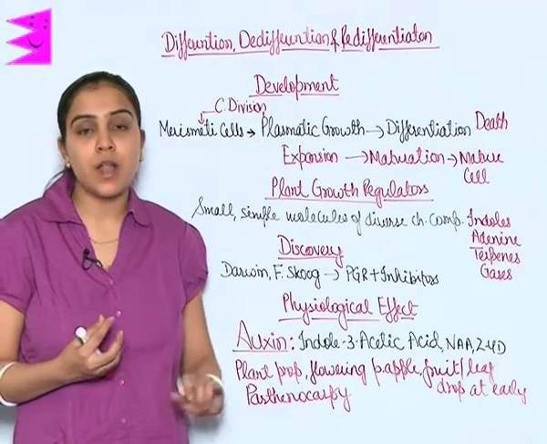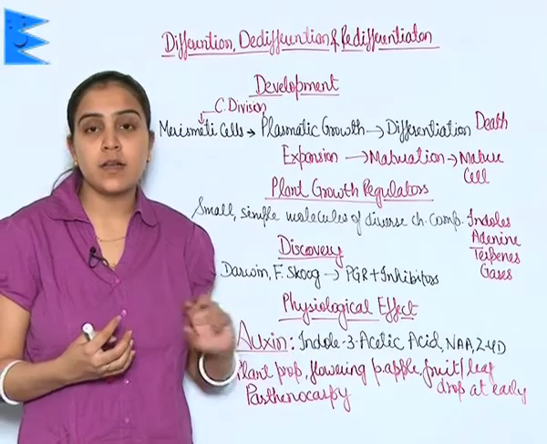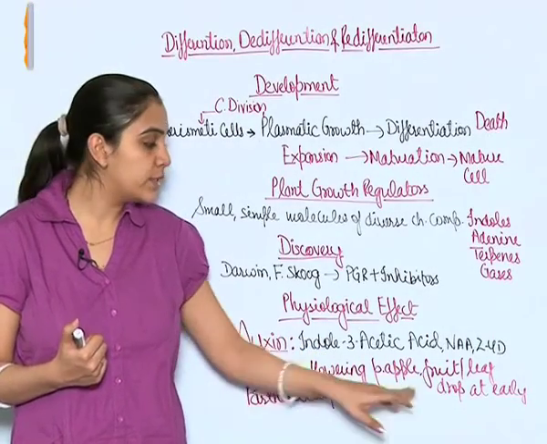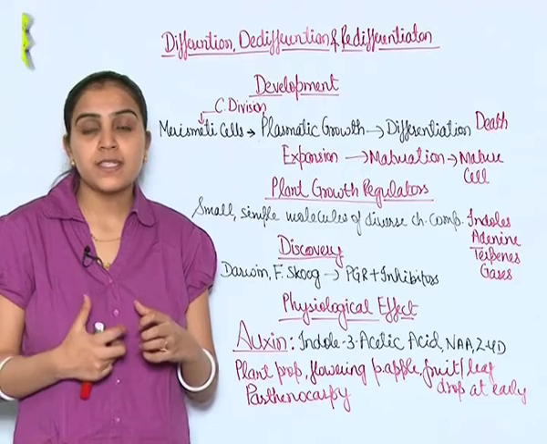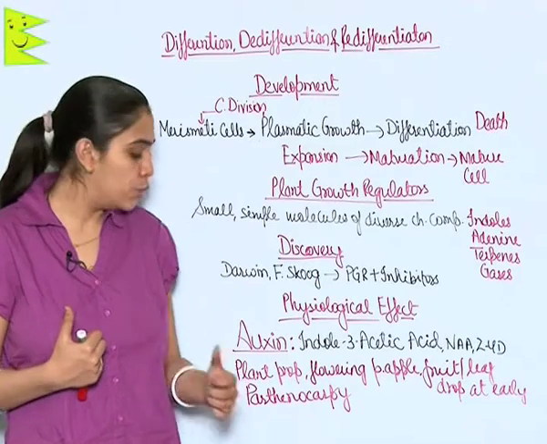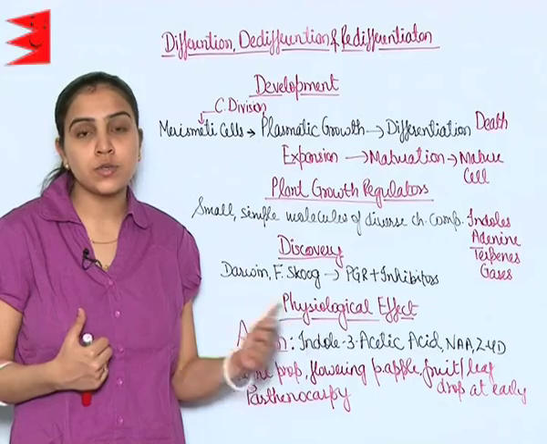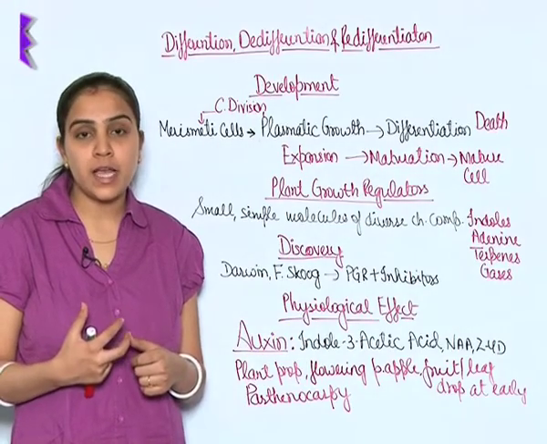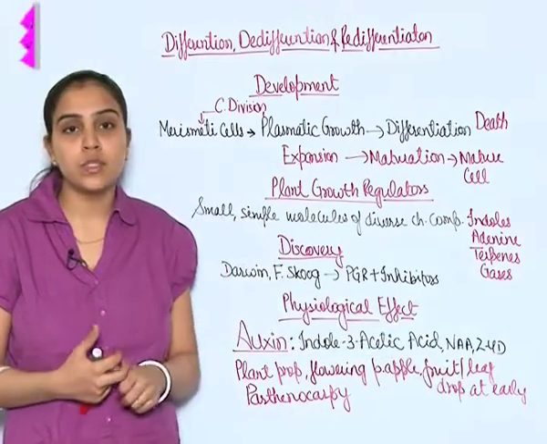It helps in flowering in the case of pineapple. It prevents the early drop of fruit and leaf, whereas it promotes the drop of senescent leaves or fruits. It induces parthenocarpy, and it is also used as a weedicide or herbicide. 2,4-D is the commonly used weedicide.